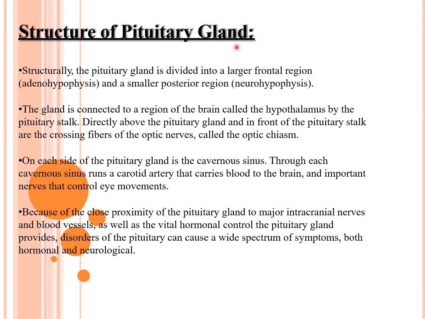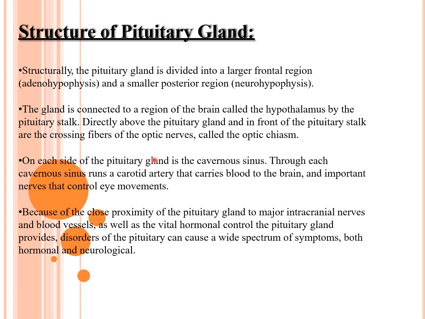Coming to the structure of the pituitary gland, structurally it is divided into a larger frontal region, known as the adenohypophysis, and a smaller posterior region, known as the neurohypophysis. The gland is connected to a region of the brain called the hypothalamus by the pituitary stalk. Directly above the pituitary gland and in front of the pituitary stalk are the crossing fibers of the optic nerves, called the optic chiasm.